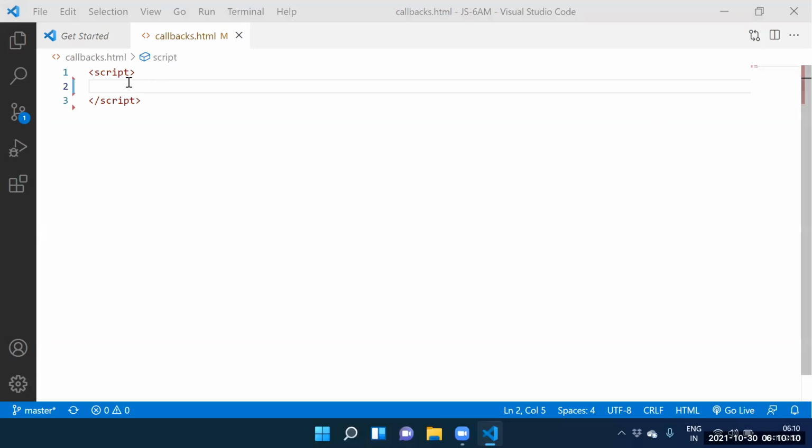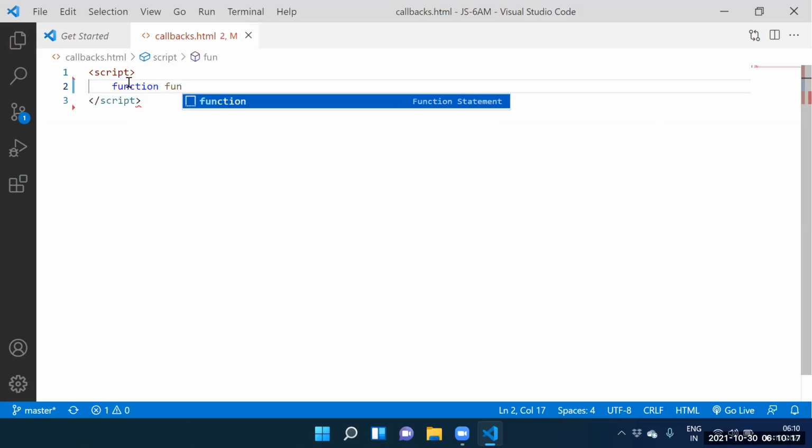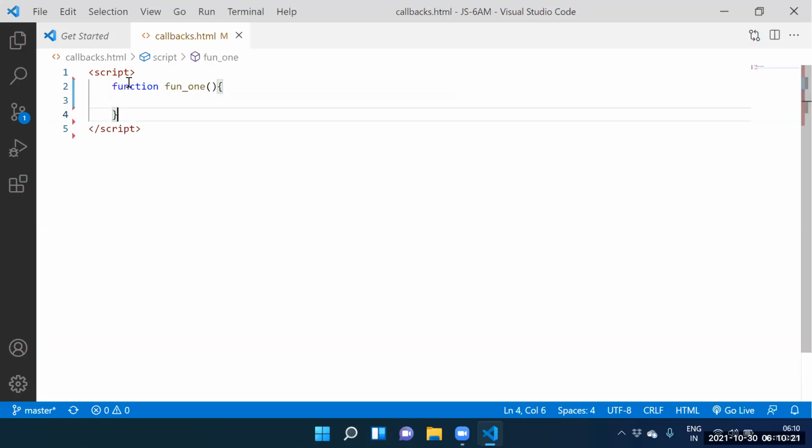Next one. Can I create function 1? Here itself, can I pass the argument 1? Yes, we need to pass the argument 1.